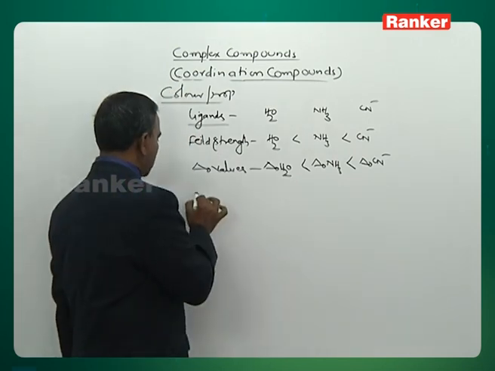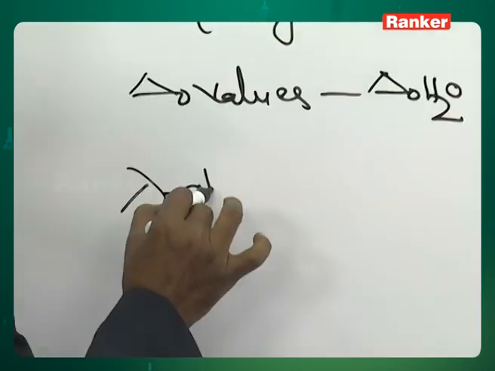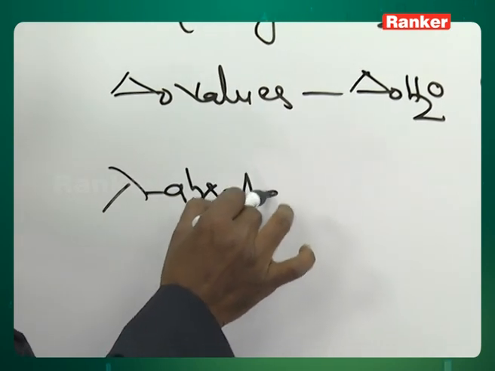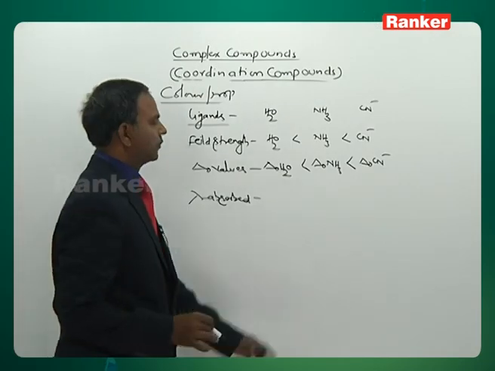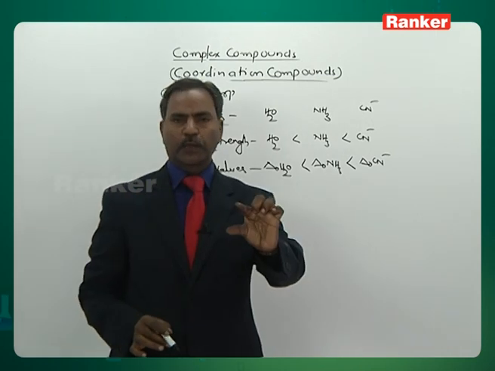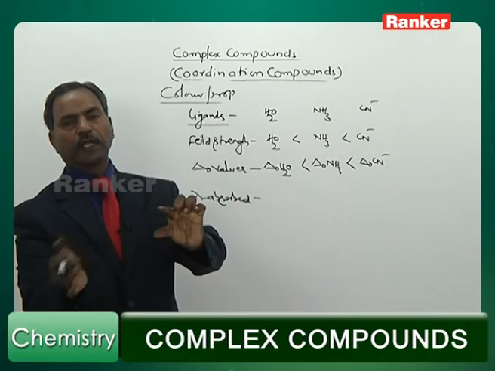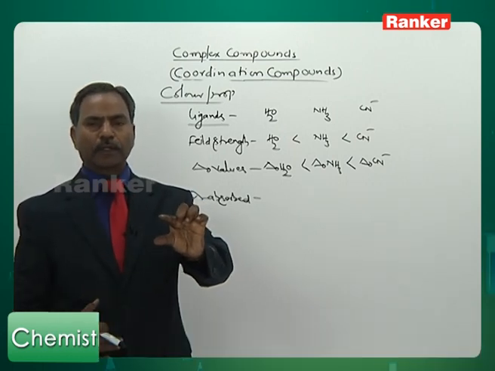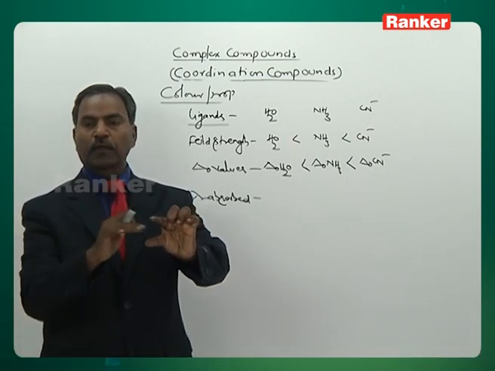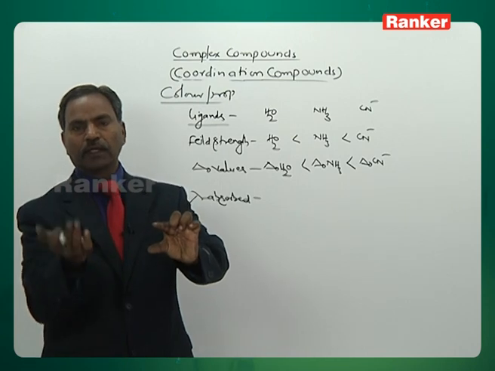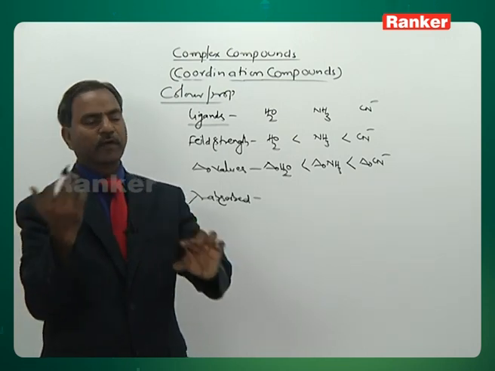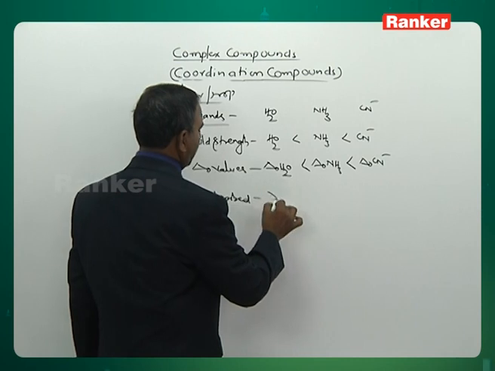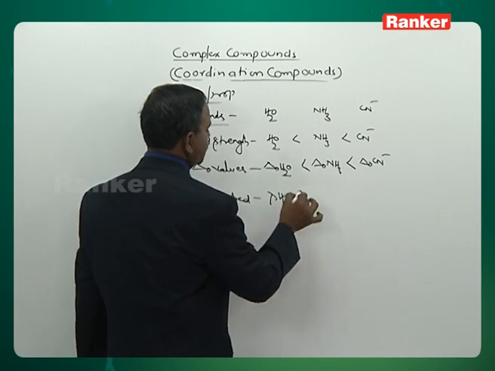Next, lambda absorbed. Observe this, lambda absorbed. A weak field ligand causes less splitting, so a less amount of energy is required to make a transition between the d orbitals. Less amount of energy means longer wavelength. Less energy, longer wavelength. Therefore, lambda absorbed of the H2O complex is more.